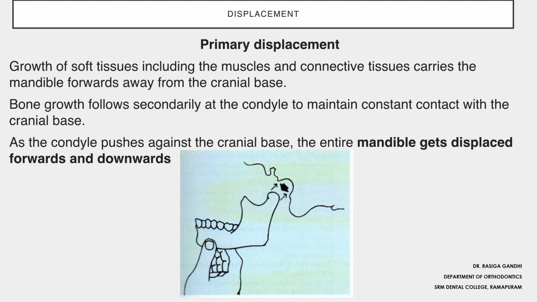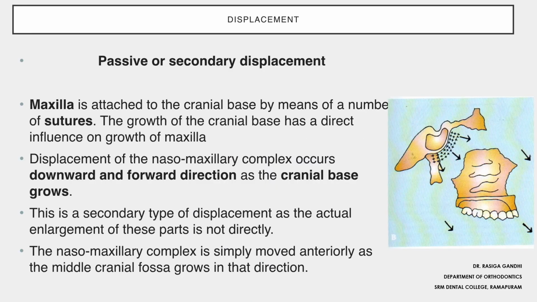Secondary displacement is due to an adjacent bone. The adjacent bone grows and pushes the other bone. Here, the cranial base is growing in a forward direction, which displaces the nasomaxillary complex. This is a secondary type of displacement as there is no actual enlargement of the maxilla. The movement is due to growth of the cranial base.